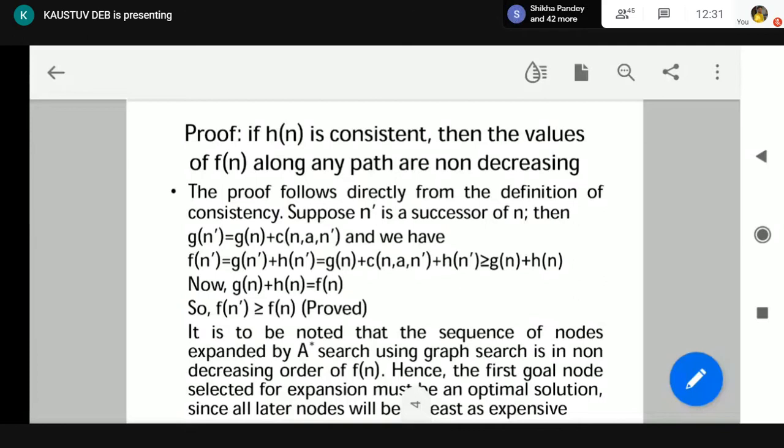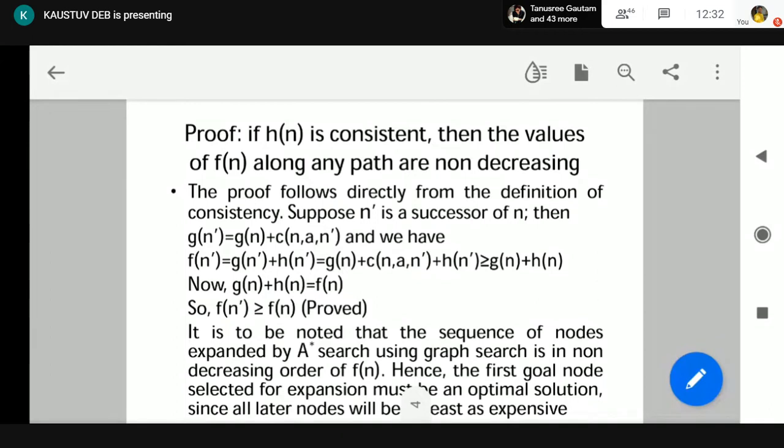Gn dash is basically the cost to reach n dash from the start node. Gn is the cost of reaching n from the start node. Cn dash is the cost of reaching n dash from node n, and n dash is a successor of n. Gn means we have reached from the start node to node n; cn dash means we have reached from node n to n dash. So gn plus cn dash is the total cost of reaching n dash from the start node. From the start node we have reached node n, and from node n we have reached node n dash.